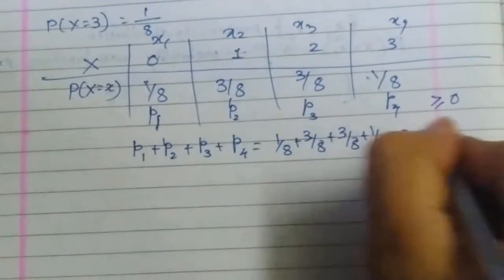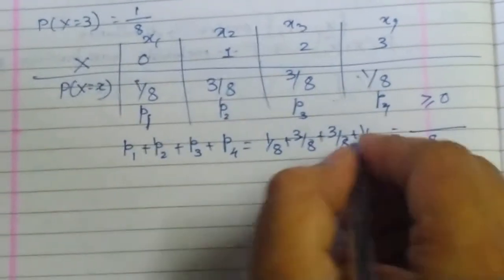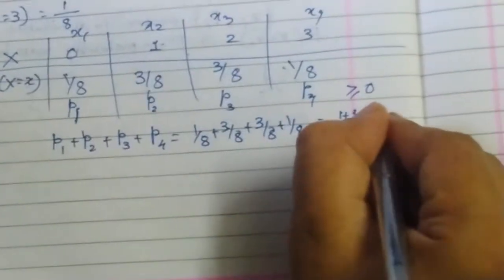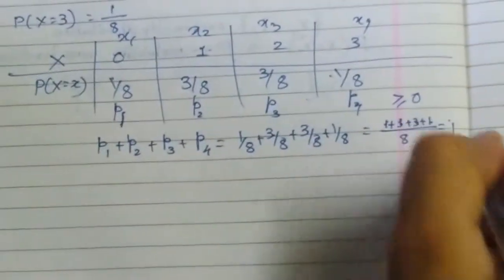So the base is the same, meaning the denominator is the same. I can write 8 here: 1 plus 3 plus 3 plus 1. So what is it? 3 plus 3, 6, plus 1, 7, plus 1, 8. 8 by 8, that is 1.